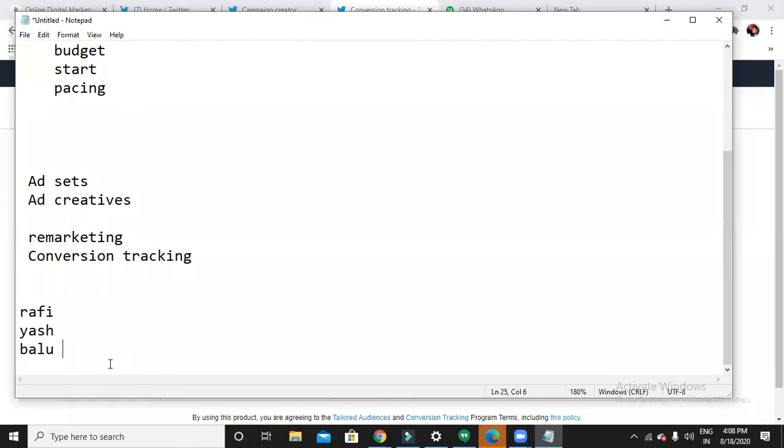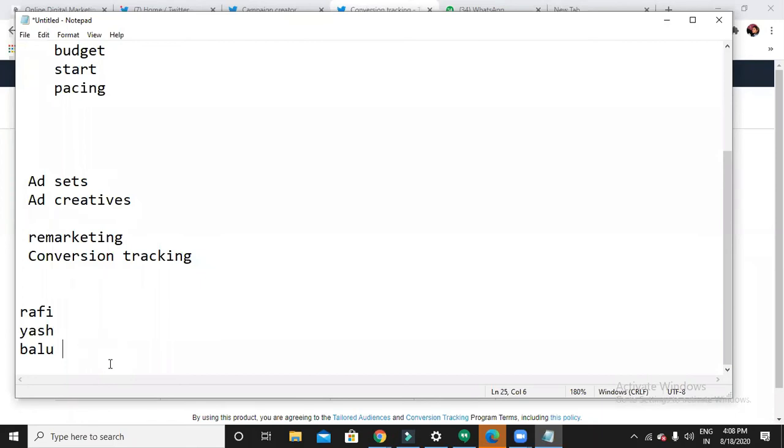Better not to go with Twitter. You can go with Facebook and then Instagram, because the general audience will be on Instagram and Facebook. More professionals will be on LinkedIn. Twitter, you already know, right?